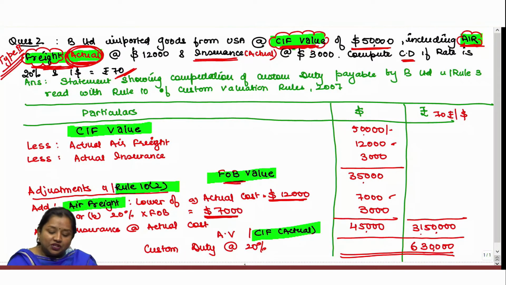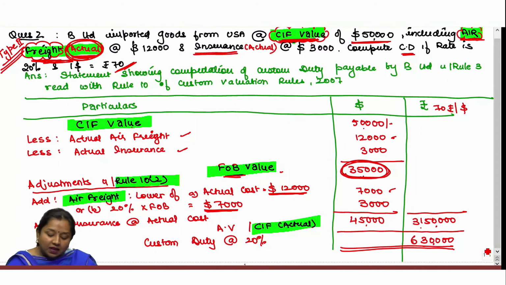In such a question, wherein CIF value along with air freight is given, we need to determine FOB value from the CIF value. CIF value is $50,000. From CIF we have to determine FOB, which means we have to deduct actual air freight and actual insurance therefrom, post which FOB value comes to $35,000.